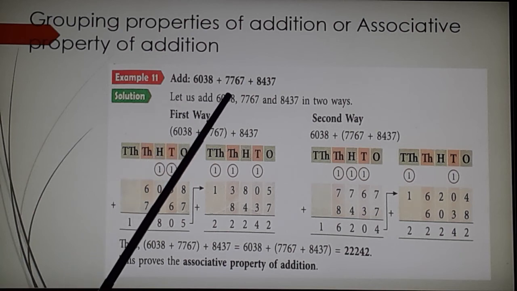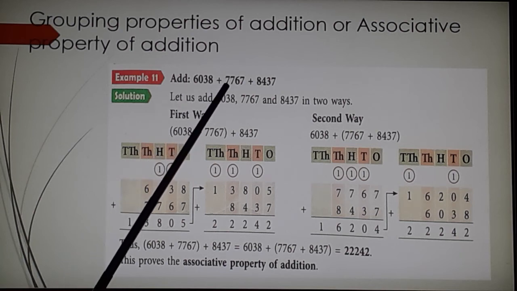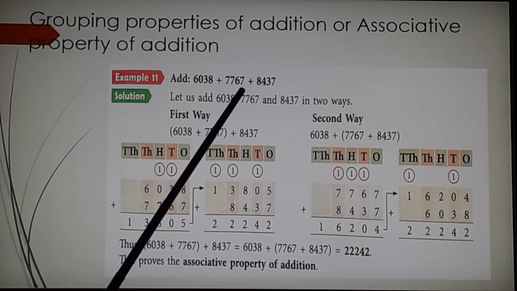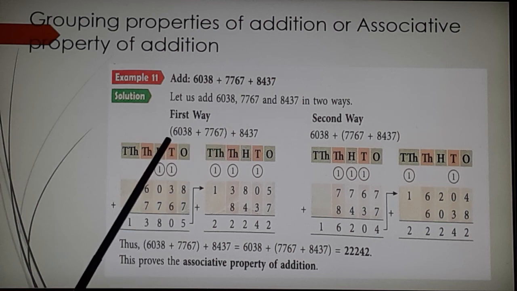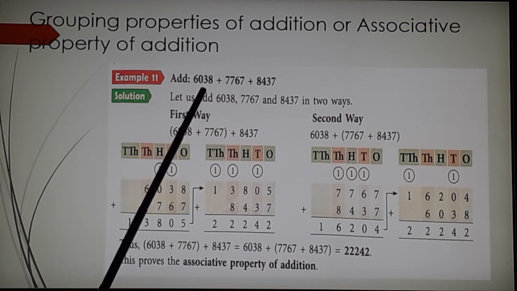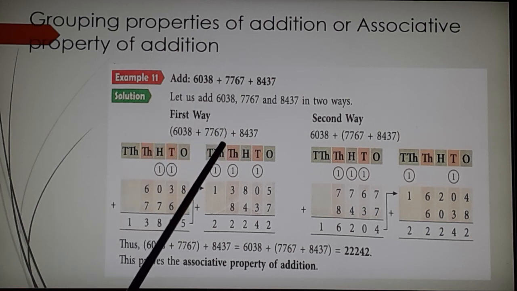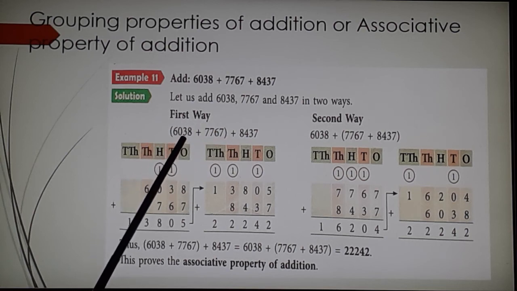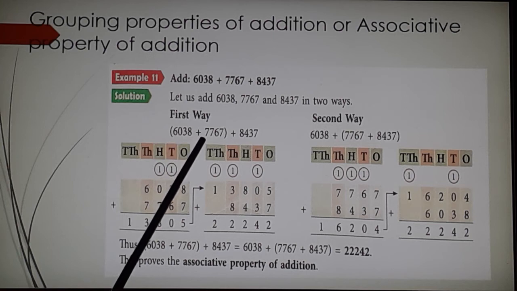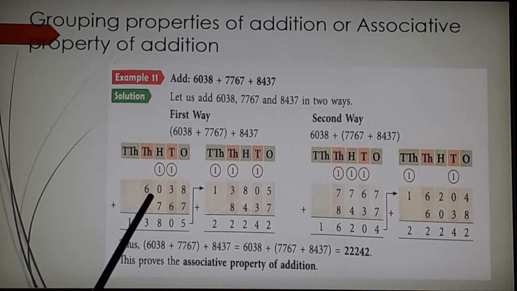6038 plus 7767 plus 8437. Now I would add these 2 numbers first. Okay, I want to try with these 2 additions. So 6038, 7767. So what I would do is, I will add these 2 numbers in a group, and then I will add the third number. See, I have added these first 2 numbers.